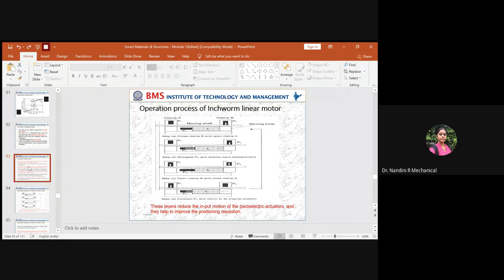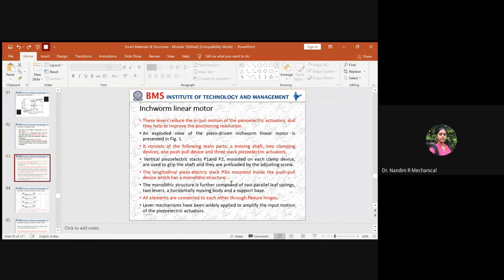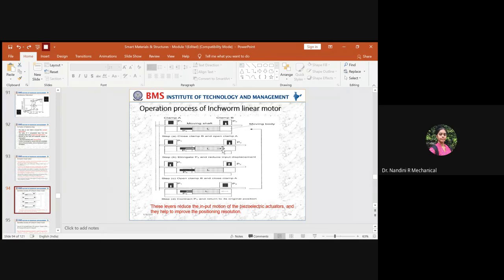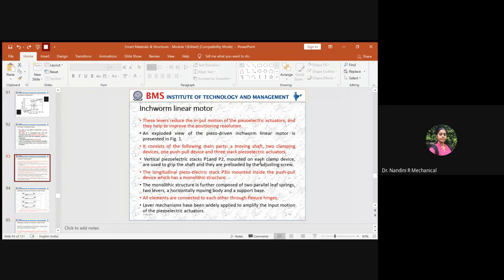Okay, so that also you should keep in mind. So this monolithic structure further will be composed of two parallel leaf springs, two levers, a horizontal moving body, and a support base. So this push-pull device will be comprising many parts. Here you can just see a rectangular bar, but within this push-pull device, in order to get the compression and elongation, you need some mechanism to be done through some movements.